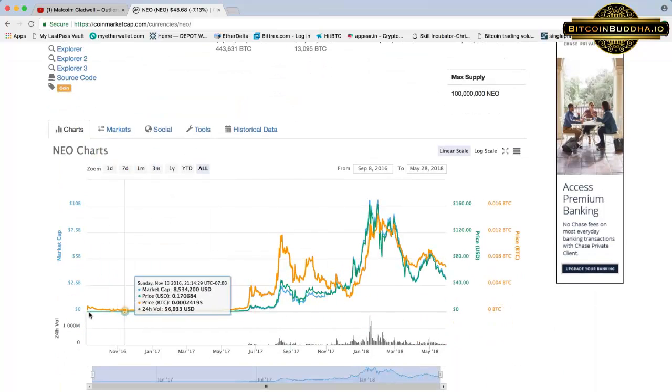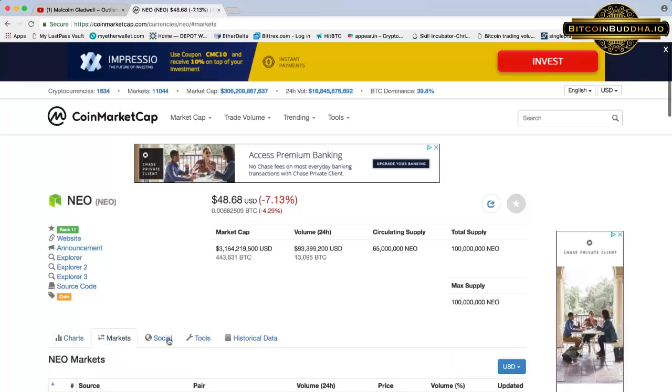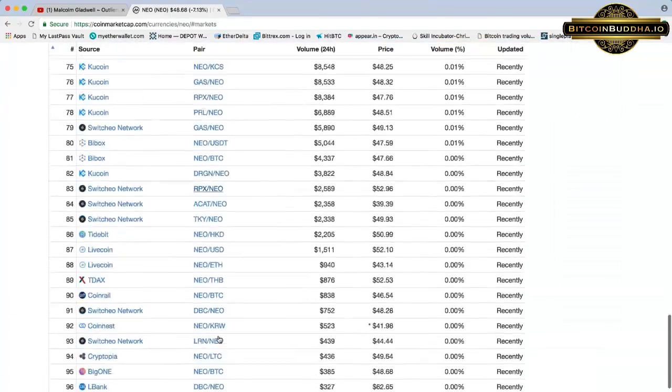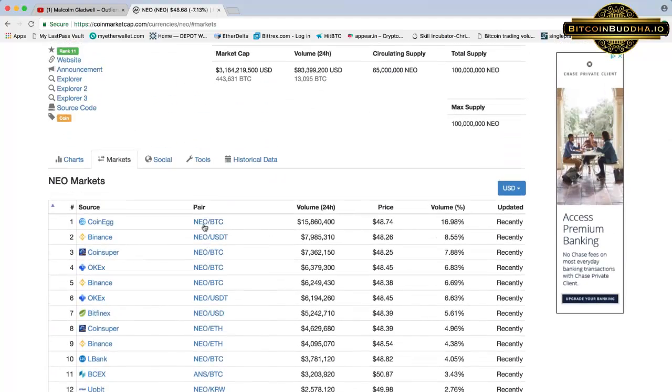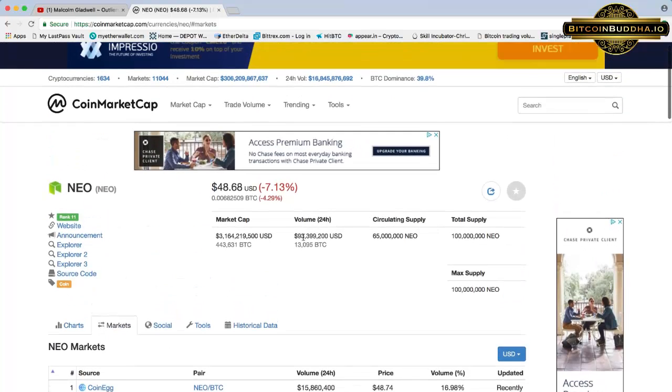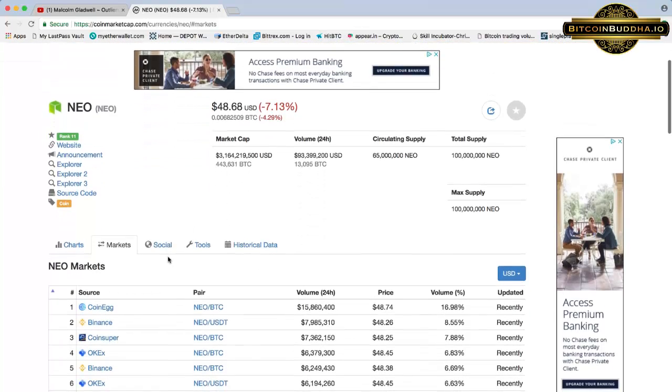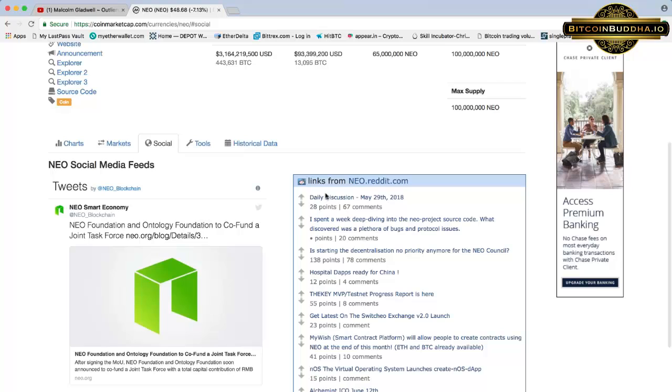You see the chart, and then you can again come to markets, see all the exchanges that NEO is in. It's quite a few exchanges and pairings as well. Maybe going a little fast, but you can see the volume, the price on that exchange, NEO to BTC pairing on CoinEgg, Binance, 8 billion in the past 24 hours. Circulating supply, total volume in the past 24 hours, the Bitcoin value. Then you can go to social. You can check the links to NEO's Reddit forum. You can go to their Twitter and check it out.